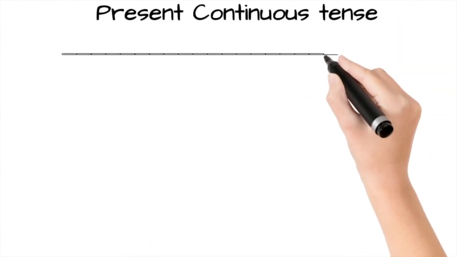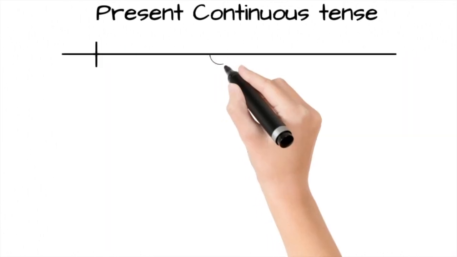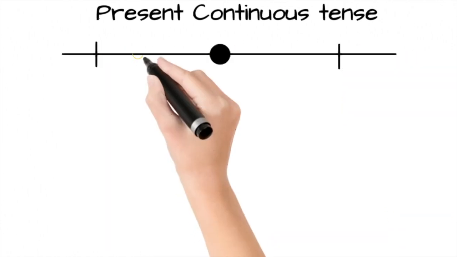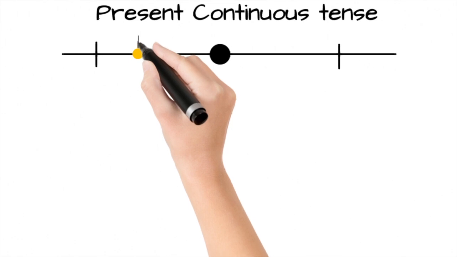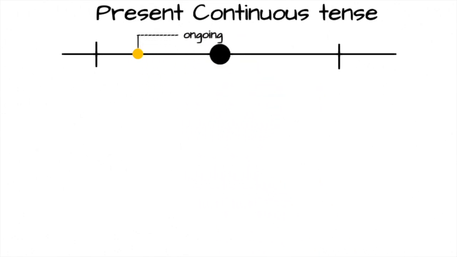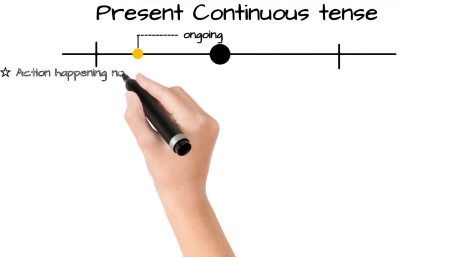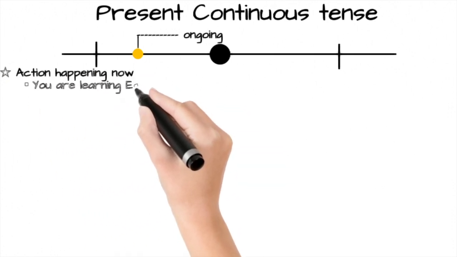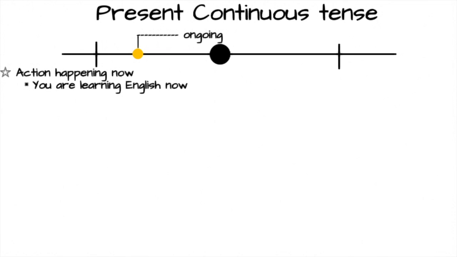Let's assume that this is a timeline. The present continuous tense is used to show that an ongoing action is happening now, either at the moment of speech or now in a general sense. So it is used for action happening now. For example, you are learning English now. In this example, you are learning English now. It's a present activity which is happening now.